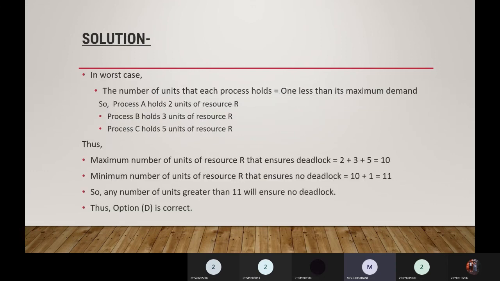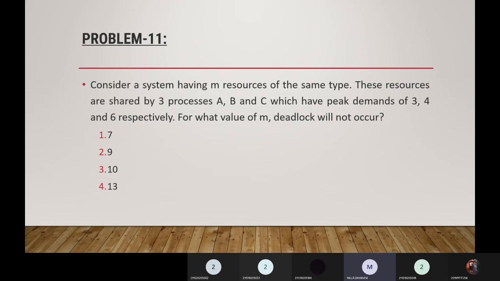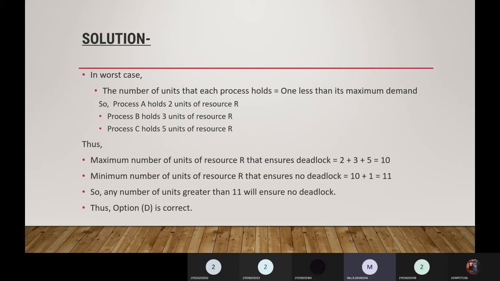So process A holds 2 units of resource R, which means the number of units each process holds is 1 less than its maximum demand. Process A's maximum demand is 3, but it should hold 1 less, so 2. Similarly, process B holds 3. Actually, the demand is 4, but we need to subtract 1, so 3 units of resources. Process C holds 5 units. Actually, the need is 6, but it holds 5 units of resource R. Thus the maximum number of units of resource R that ensures deadlock is 2 plus 3 plus 5, which equals 10.